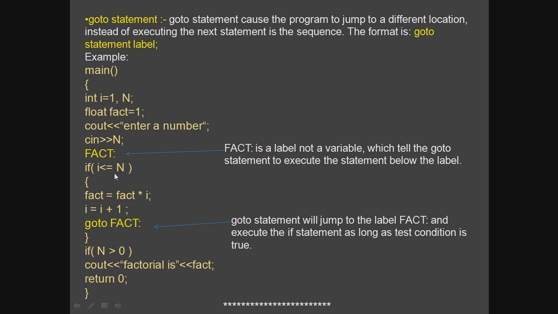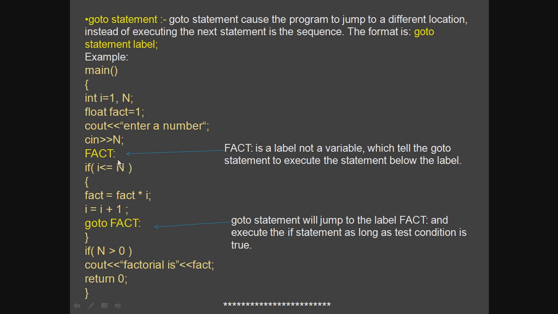So in order to be able to do that, we use goto fact. You can see that it is the same name in capital letters. Goto means, and then the name of the label is written here, so that the compiler will search for this exact label name FACT in capital letters with a colon, and then it finds it here. Clear?